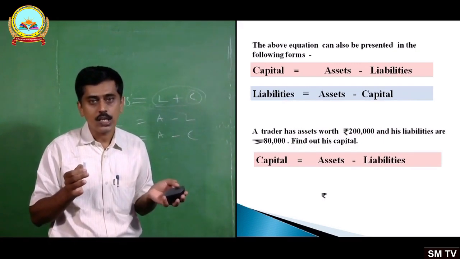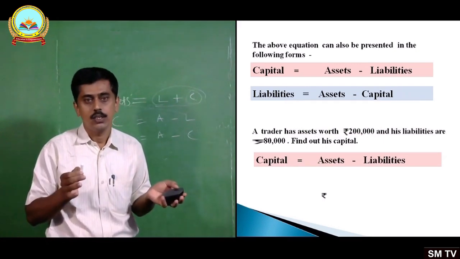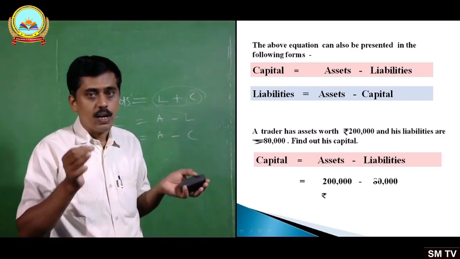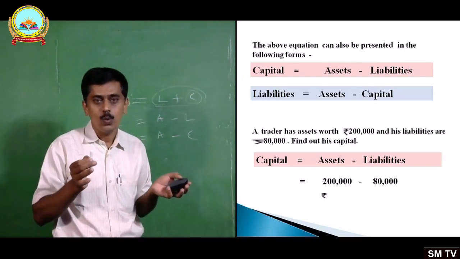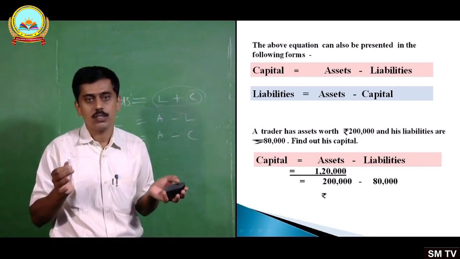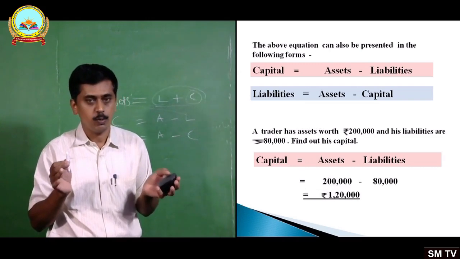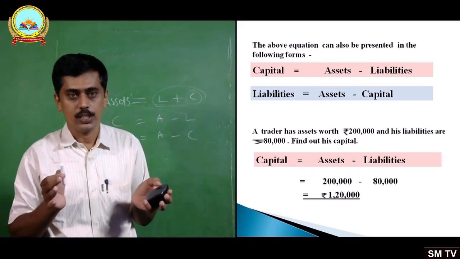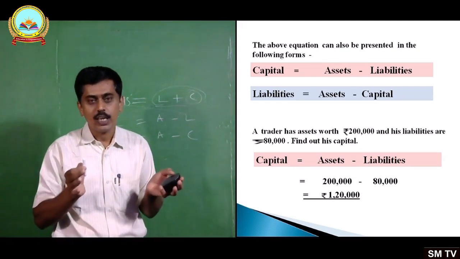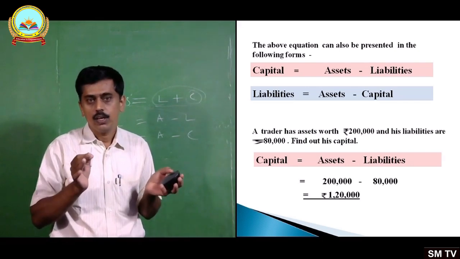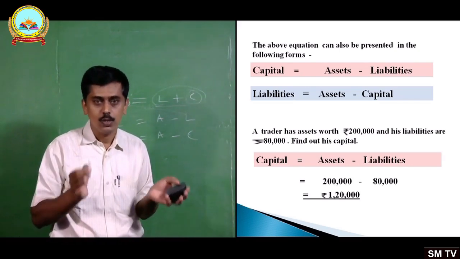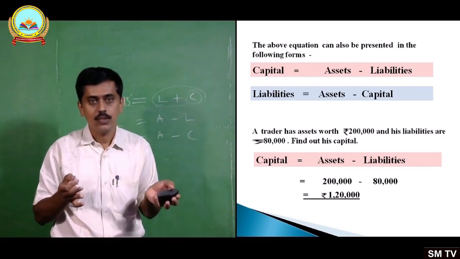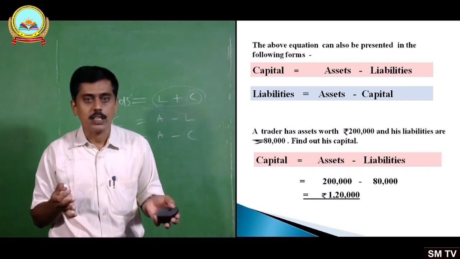How much assets here? 2 lakhs. Note down that 2 lakhs, minus how much liabilities? 80,000. 2 lakh minus 80,000 comes to how much? 1,20,000 rupees. 1,20,000 is the capital here. I hope you got it. Very simple, and in fact very interesting. Assets minus liabilities, 2 lakhs minus 80,000 comes to rupees 1,20,000, that is capital. Let me take one more example.